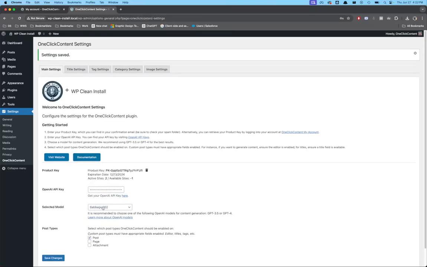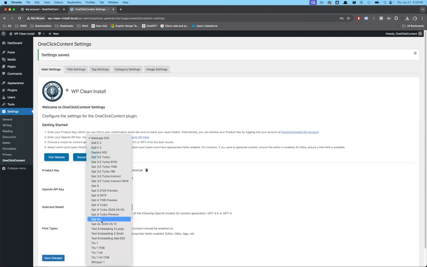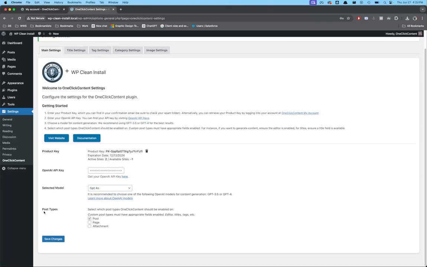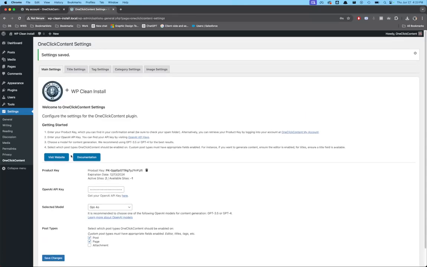Now it knows what models are available to us, so we're going to go pick our models. It has all the latest models, of course. It pulls them directly from the API, so if they add a new model, it's automatically going to be in here. Then we get to pick what kind of post types we want our plugin to run on. I'm going to say posts and pages for right now. It does run on attachments, but we don't need that for the moment.